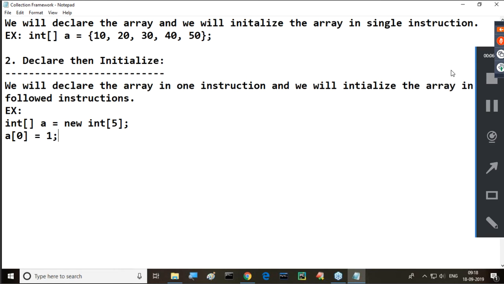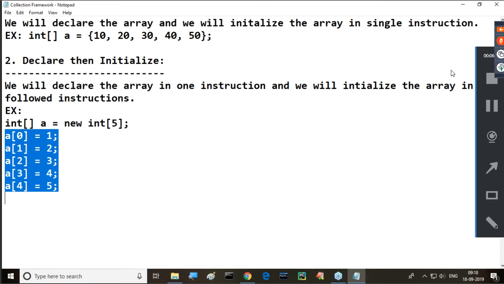A of 0 is equal to 1, A of 1 is equal to 2, A of 2 is equal to 3, A of 3 is equal to 4, A of 4 is equal to 5. That's it. In the first line, I declared the array. Then in the next lines, I initialized the array. All 5 values we provided clearly.